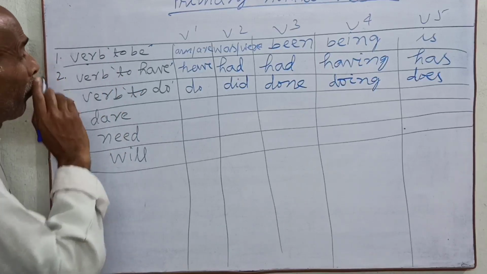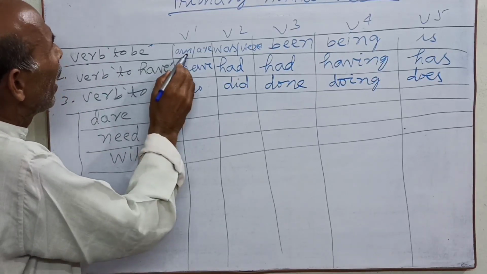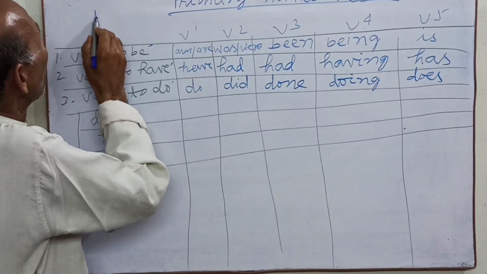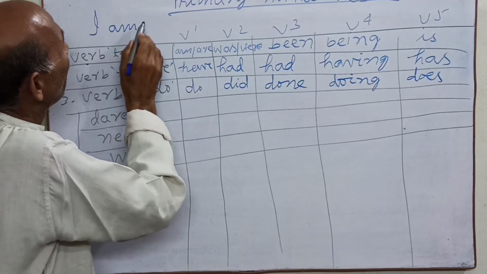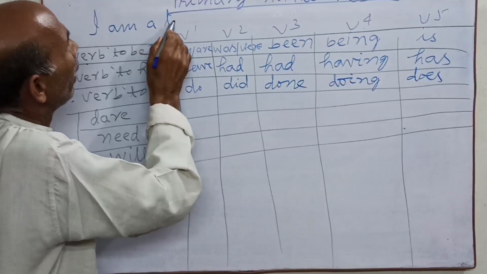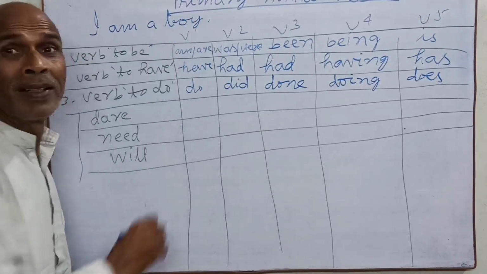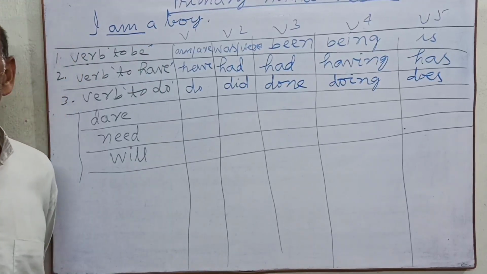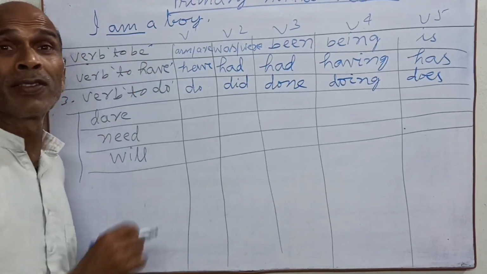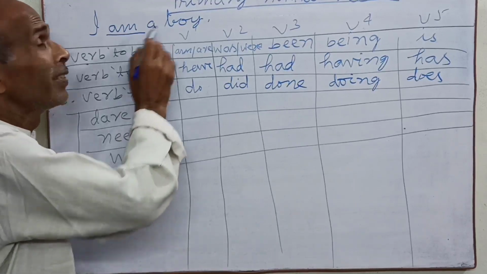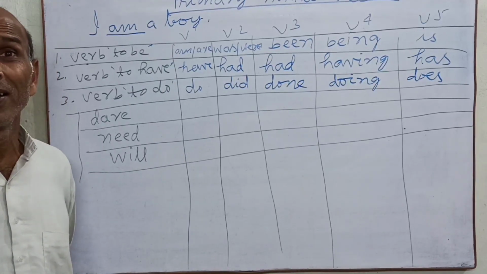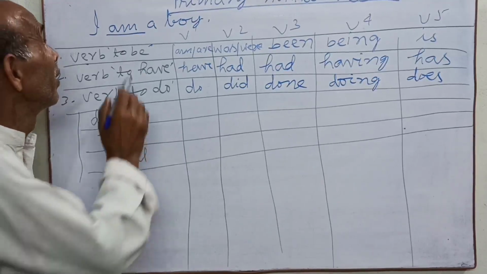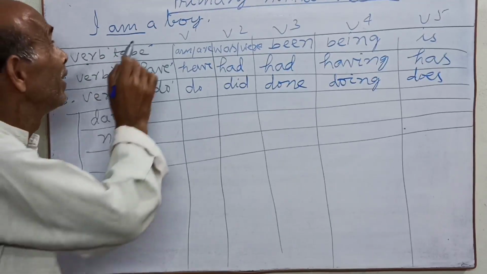Here first see, here M or R. I am a boy. What is the function of am in this sentence? What is the work, or what is the role of am in this sentence?